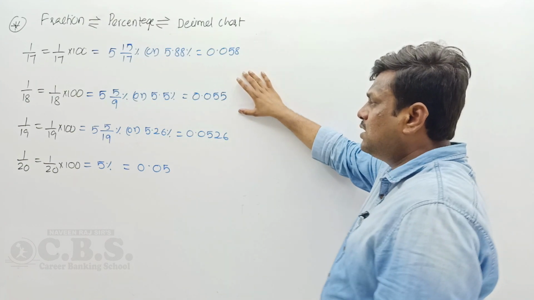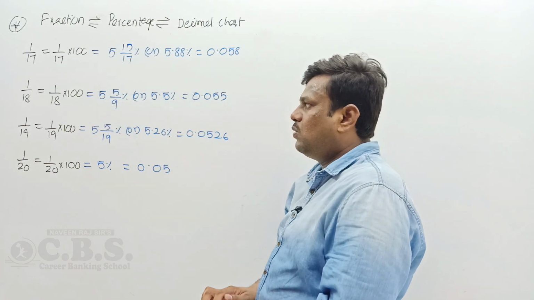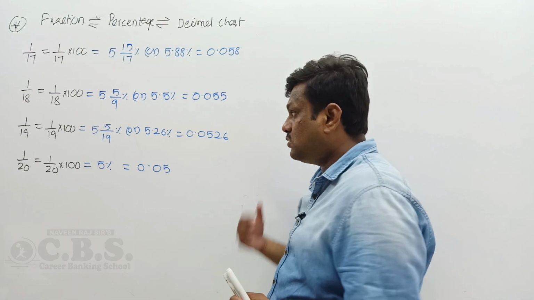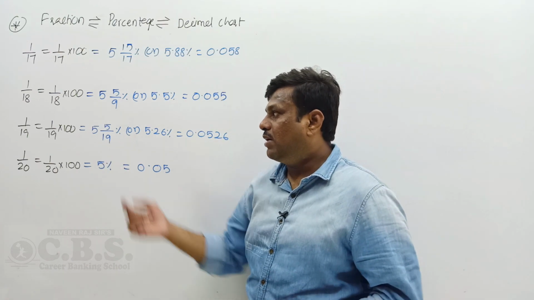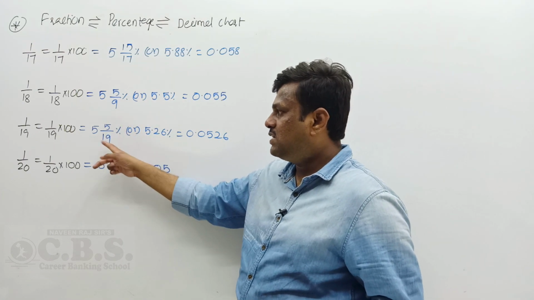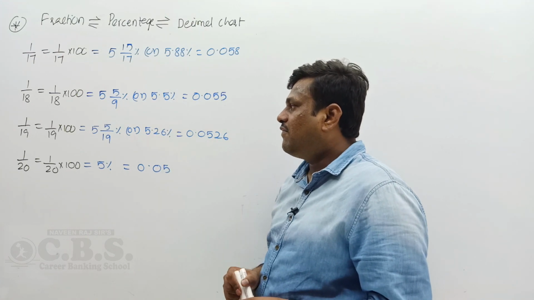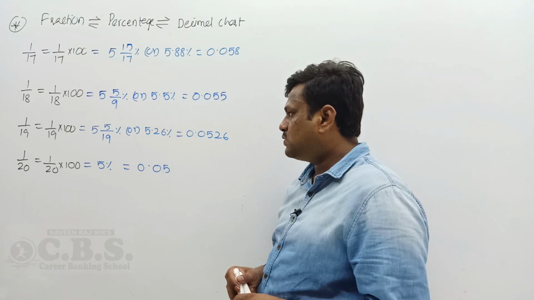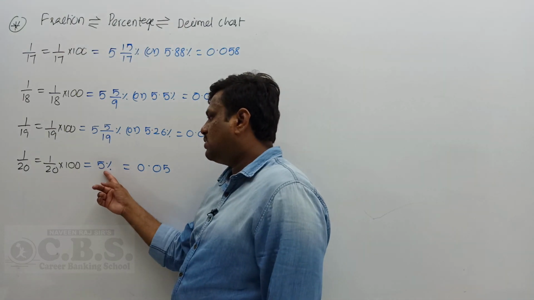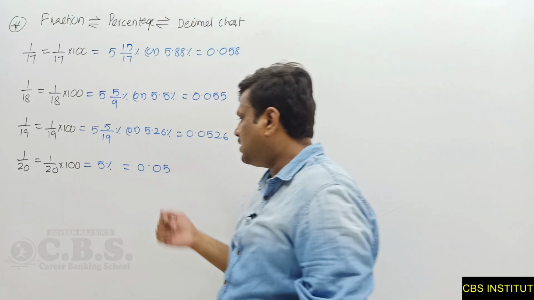1/18 into 100 is 5/9 percentage, nothing but half of the 1/9 value. 5.5 percentage or 0.055. You take the other 5 also. 1/19 into 100 is 5 5/19 percentage. 19 5s are 95. To get 100, 5 is required. That keeps in the numerator. 5 5/19 percentage or 5.26 percentage, nothing but 0.0526. 1/20 is nothing but 5 percentage. If you see 5 percentage, take the value of 1/20, in decimal 0.05.